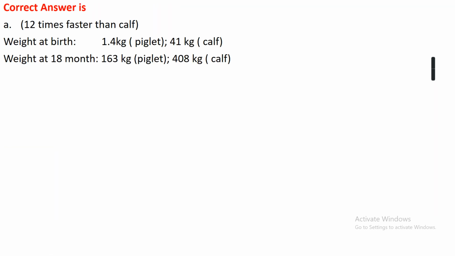Okay, on one side there is the weight of the piglet and calf at the time of birth, and also the weight of piglet and calf when they are 18 months old. We can see that the piglet at the time of birth is 1.4 kg, and when it is 18 months old, it is 163 kg body weight. And in case of calf, at the time of birth it is 41 kg, and at 18 months it is 408 kg. It is clearly seen that the growth of pig is faster as compared to the calf, which is 12 times faster than calf. Thank you.